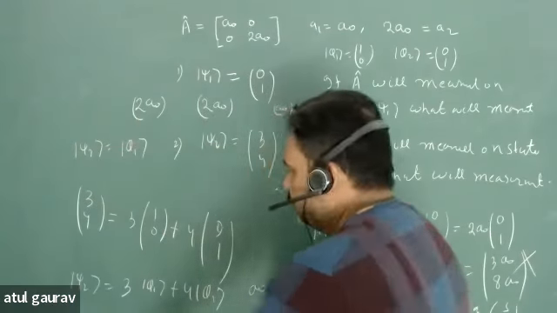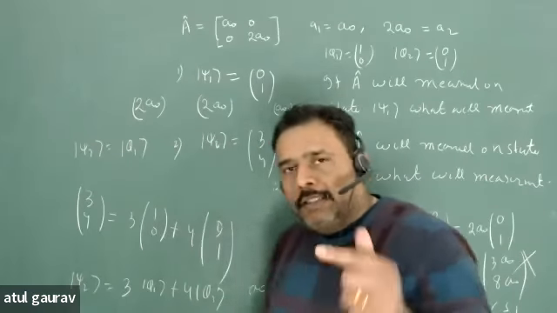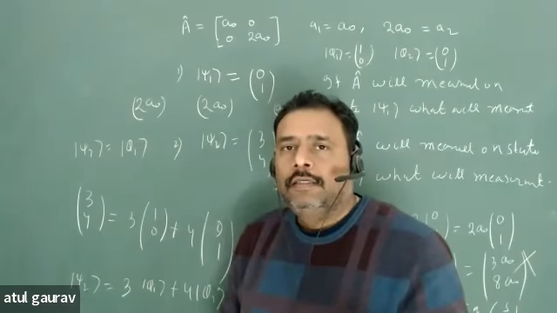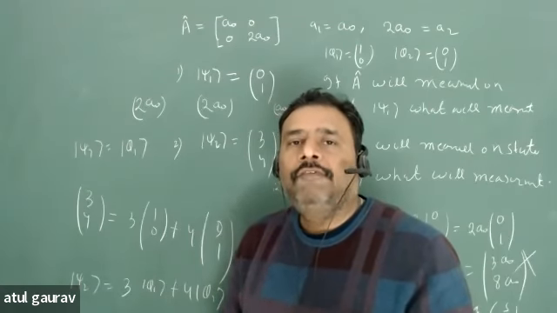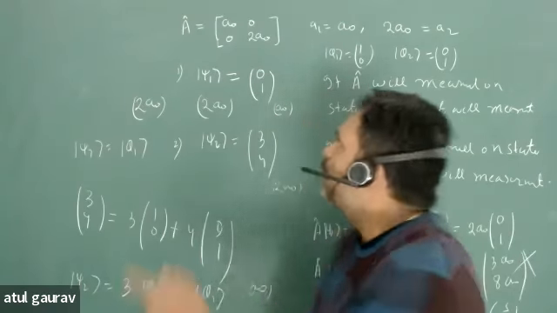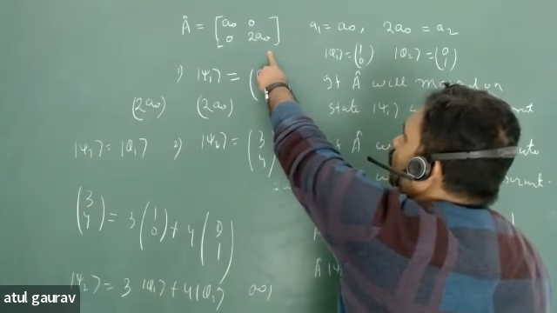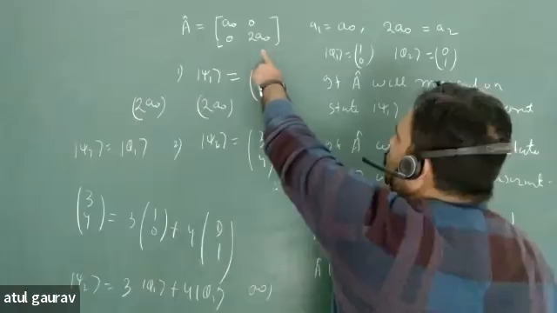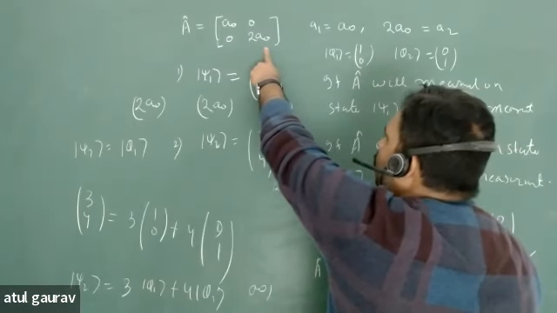Now you can see this psi 2 is written in a basis of phi 1 and phi 2. What does postulate 2 tell? Postulate 2 tells you the eigenvalue is the measurement. So what is the eigenvalue of this operator? A0 and 2A0.